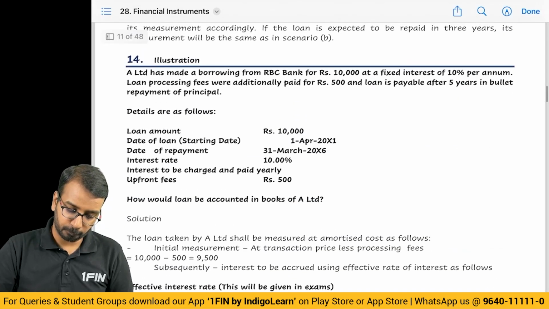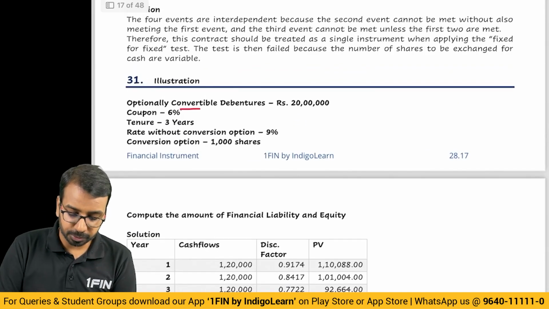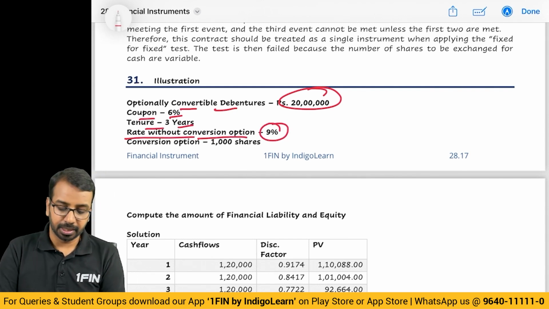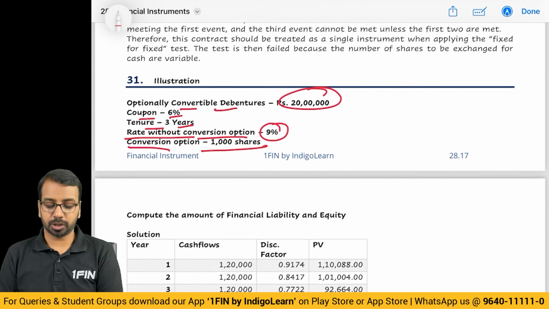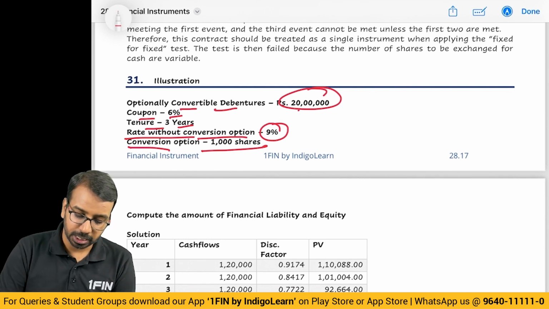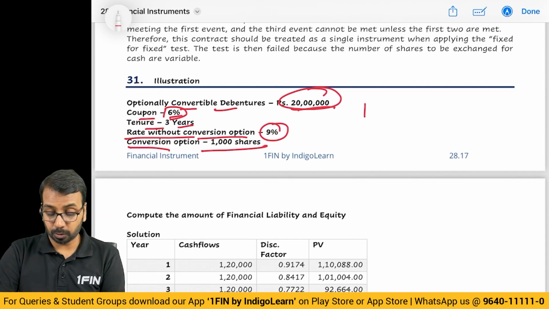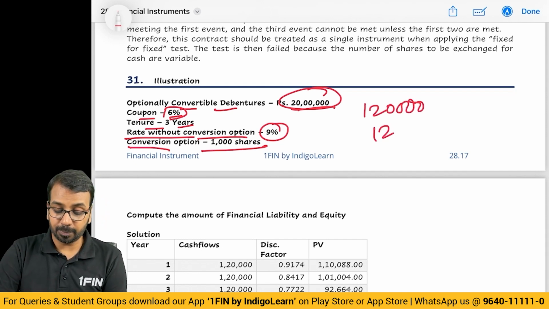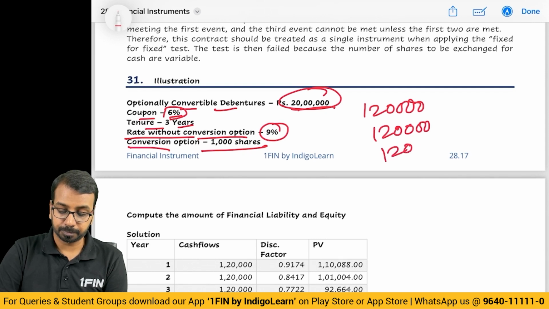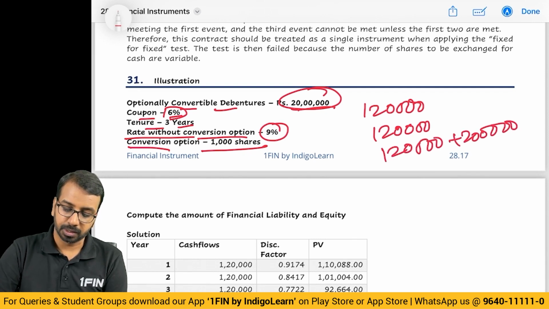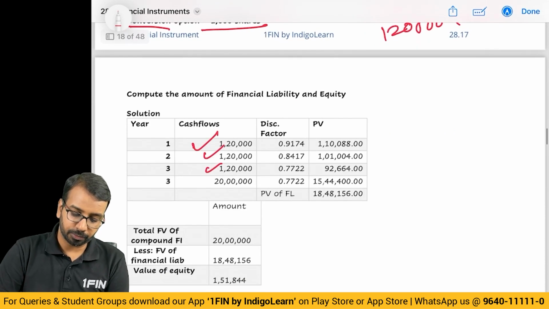Interest free loan we have done. So there are optionally convertible debentures of 20 lakhs, coupon is 6%, tenure is 3 years, rate without conversion option is 9%, and the conversion option will give you 1000 shares. How do you account for it? First, you will see what is the interest payable, 6% of 20 lakhs. So 20 lakhs into 6% works out to 1,20,000. You have 3 payments of 1,20,000, and in the last year you will also redeem 20 lakhs. So you have 120, 120, 120 and 20 lakhs.